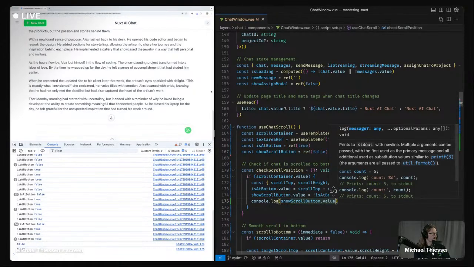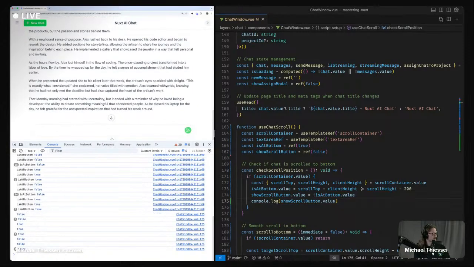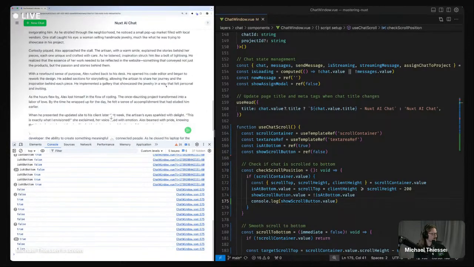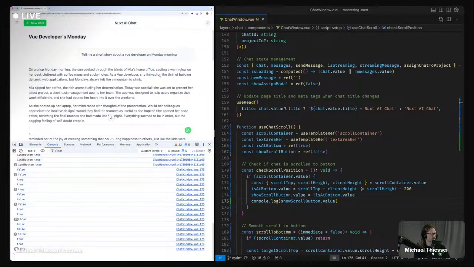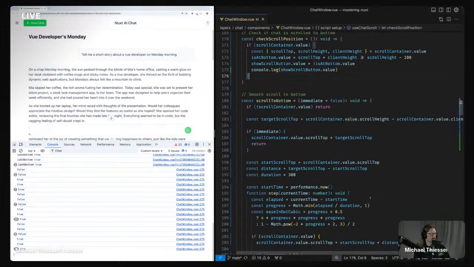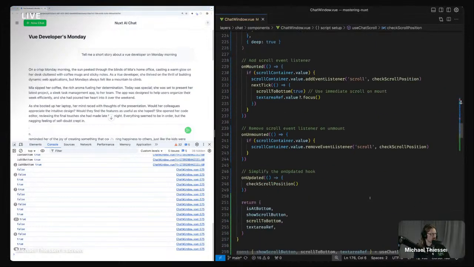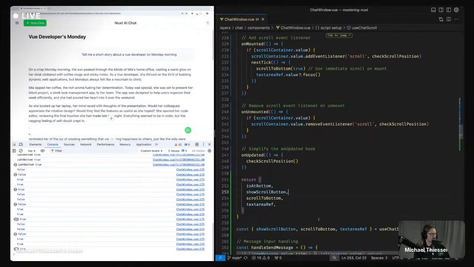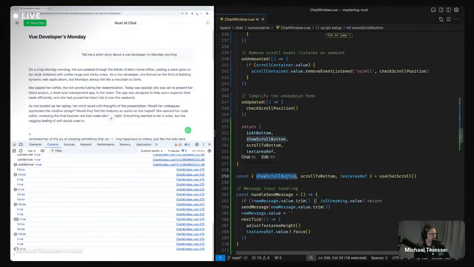Show scroll button two value. True. False. Okay, so it doesn't like to get rid of it for some reason. Show scroll button. We pull it out of there,